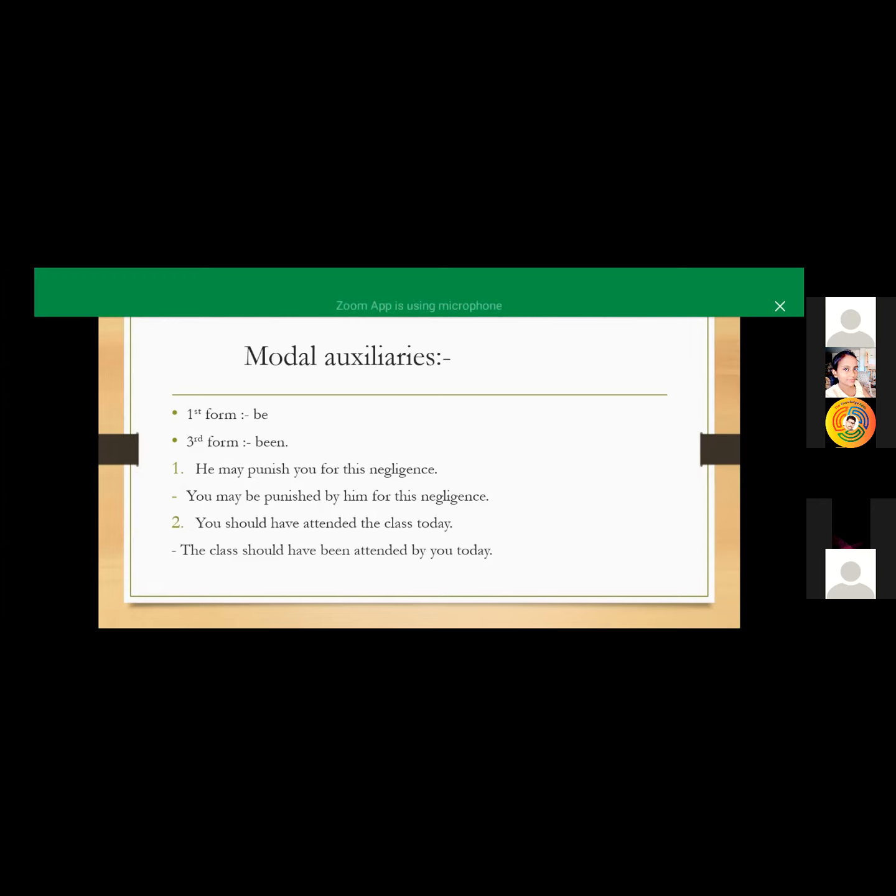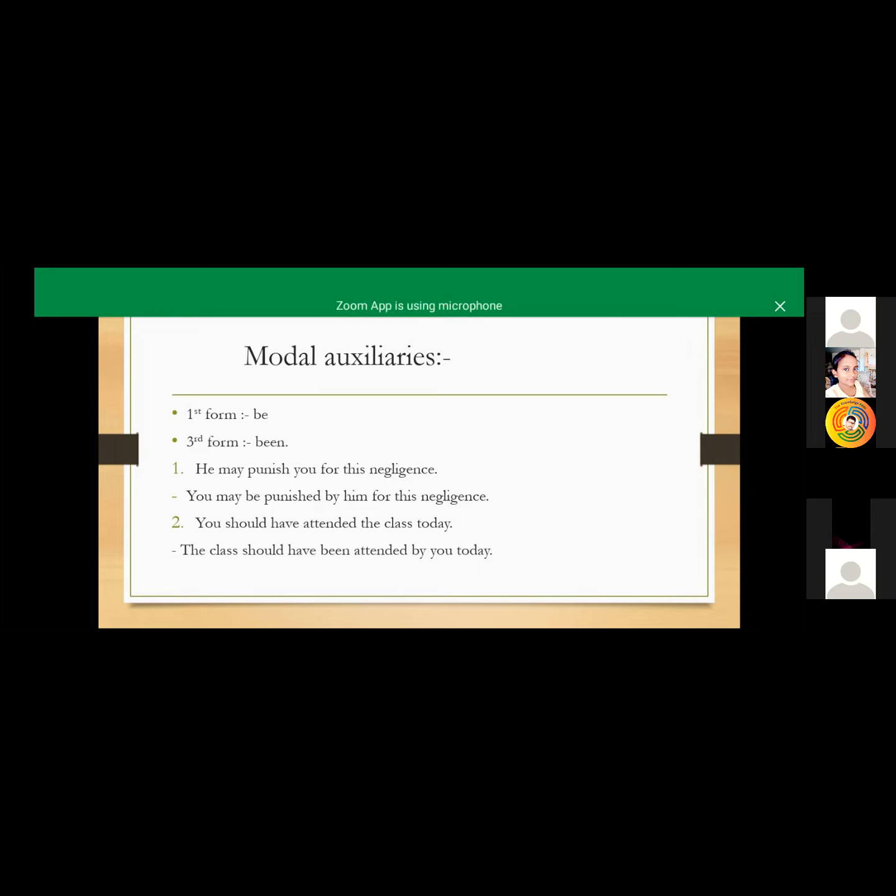Here I mentioned some rules. When you are using any modal auxiliary, and after that modal auxiliary the first form of the verb comes, then you should use be in your sentence with that modal auxiliary, with the v3 form of the verb as usual.